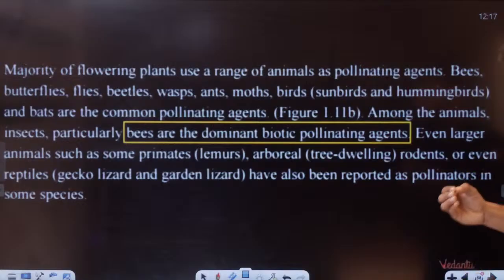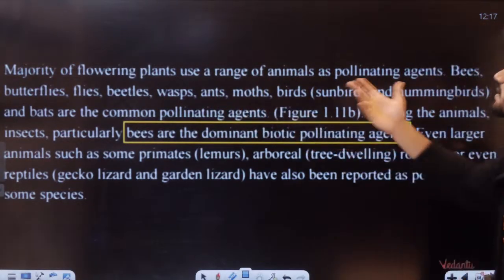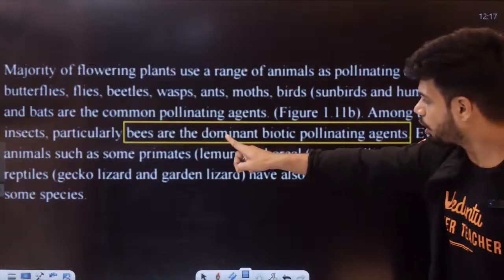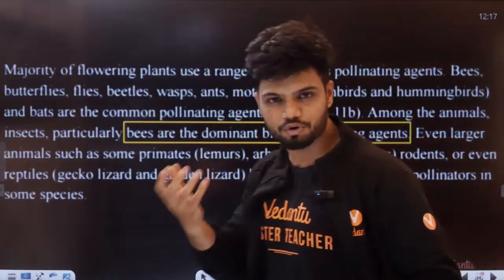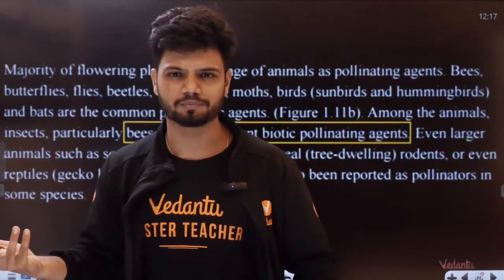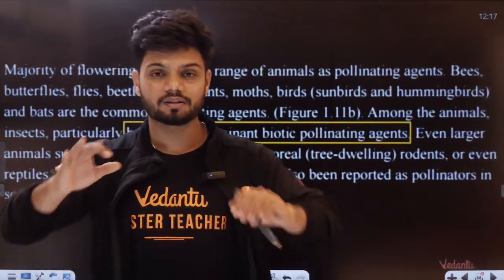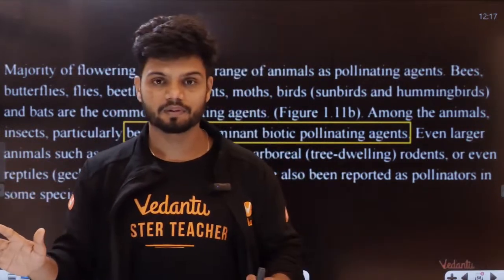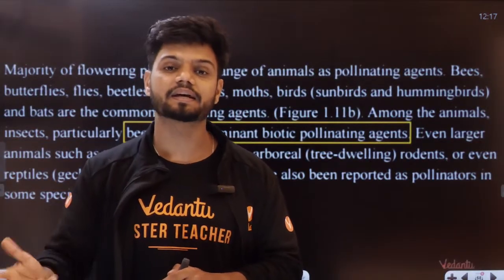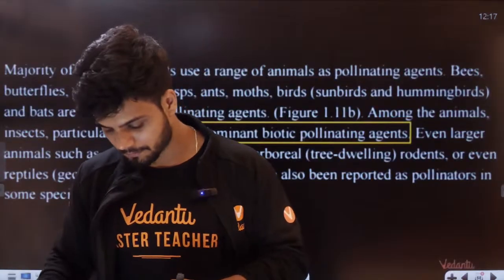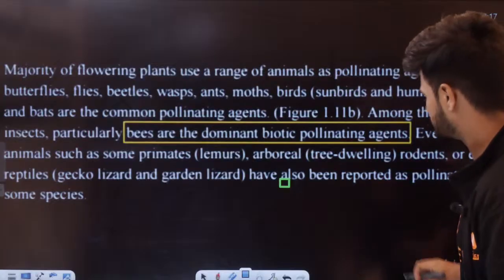In majority of the flowering plants, they use bees, butterflies, wasps, beetles, ants, everything is there. Okay. Bees are the dominant biotic pollinating agent. Compared to all of this, bees are the most important ones which help in pollination. Bees. All of you know bees. There's a saying that if all the bees disappear from earth, the entire earth will become extinct in the next decade very easily. Okay. There are other animals also, lizard, gecko, everything is there.